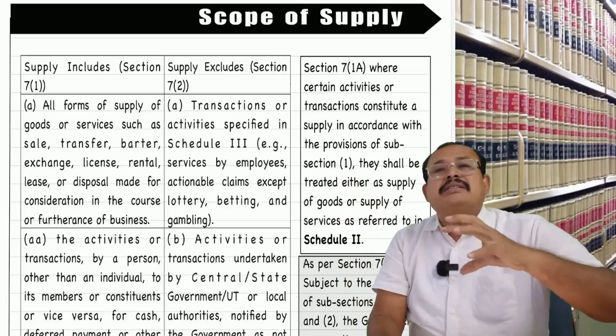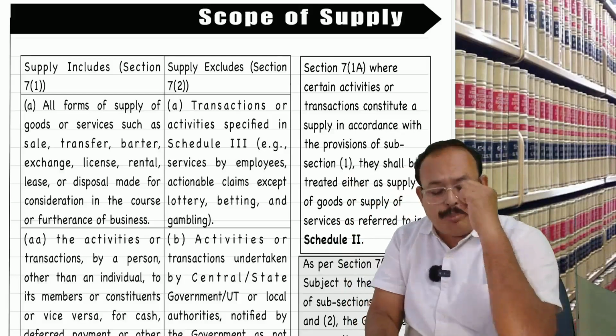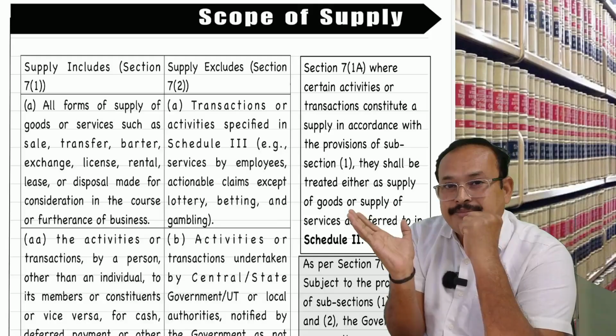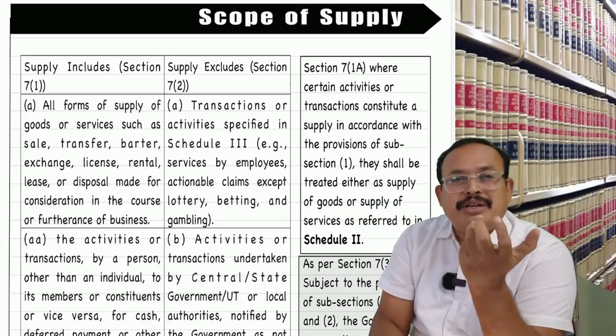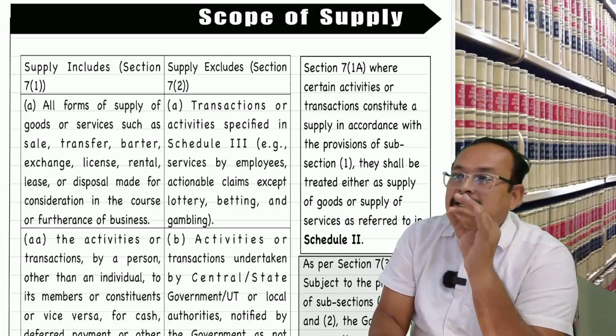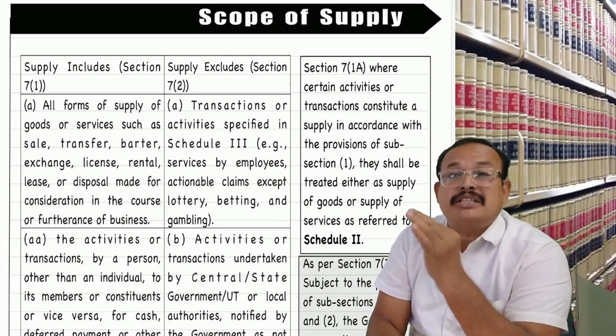So consideration is a must to apply GST, except for the transactions covered under Schedule 1. Sir, what are Schedule 1 transactions? We have 4 transactions in Schedule 1 where even without consideration GST applies.